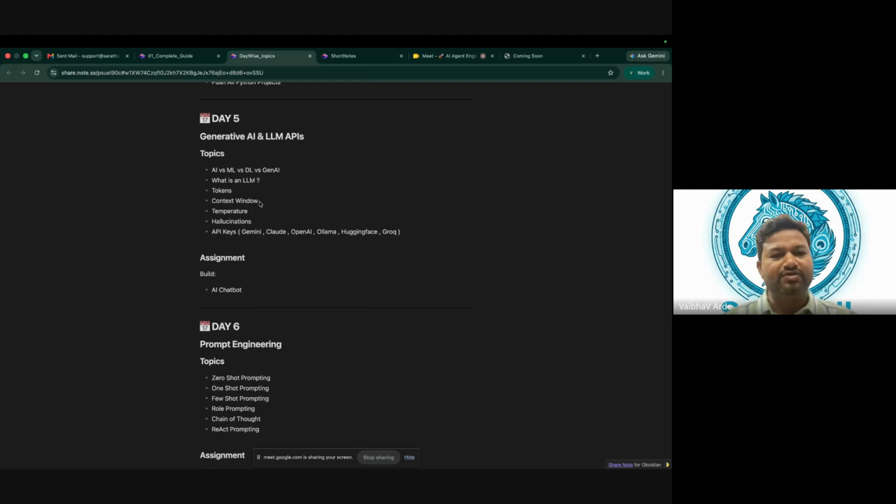That is nothing but the window you have. So we are talking here about the context window. As I feed extra information, everybody has some capacity to absorb that knowledge, right? It works the same way with the LLM as well, and it has that window.